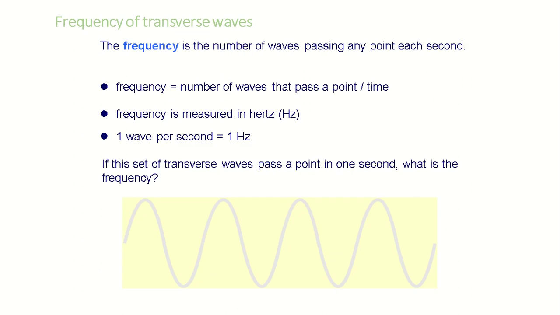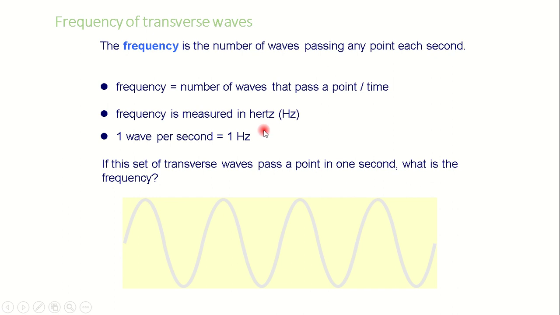Okay? Frequency of a transverse wave. The frequency of a transverse wave is actually the number of waves passing through any point in 1 second, or the number of waves produced in 1 second, or the number of vibrations made that produces the wave in 1 second.